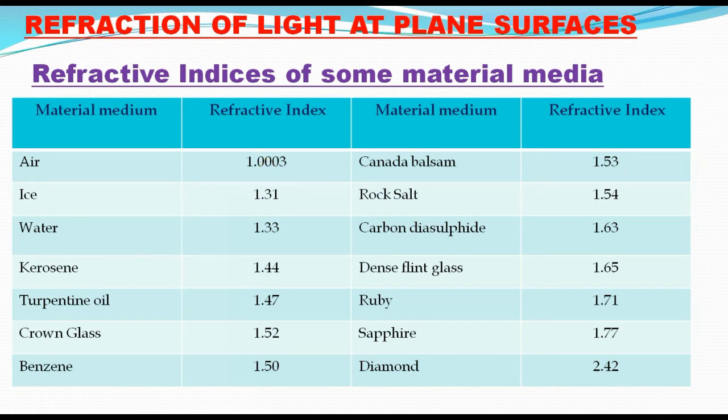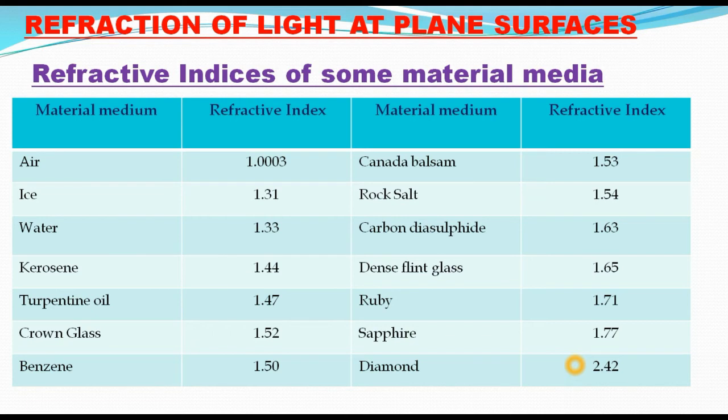Refractive index of ice 1.31. Refractive index of water 1.33. Refractive index of kerosene 1.44. Turpentine oil 1.47. Chrome glass 1.52. Benzene 1.50. Canada balsam 1.53. Rock salt refractive index 1.54. Carbon disulfide 1.63. Dense flint glass 1.65. Ruby 1.71. Sapphire 1.77. Diamond 2.42.